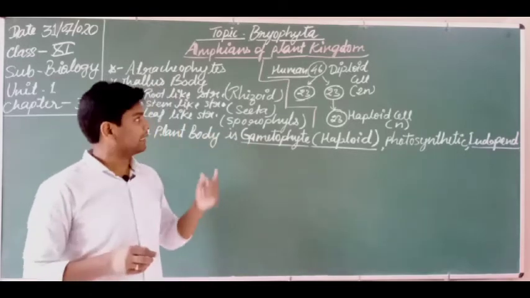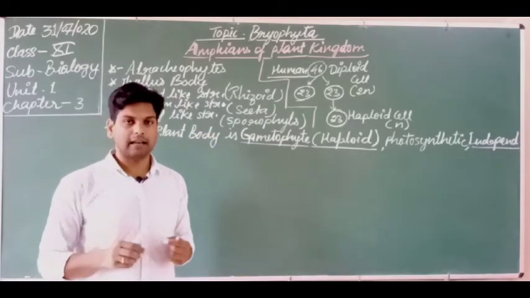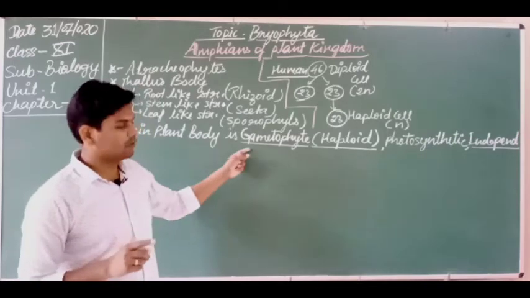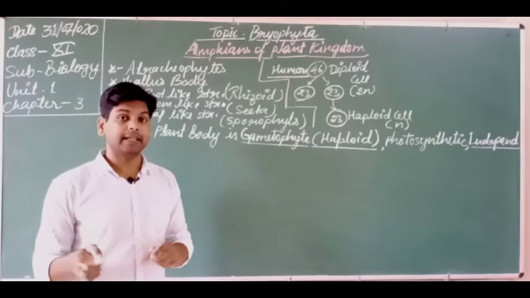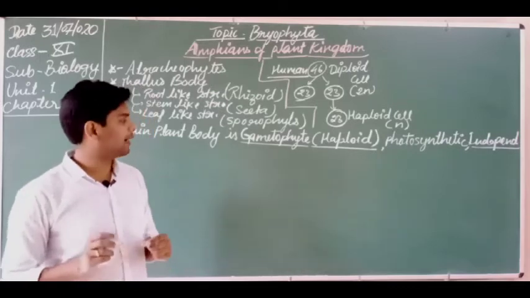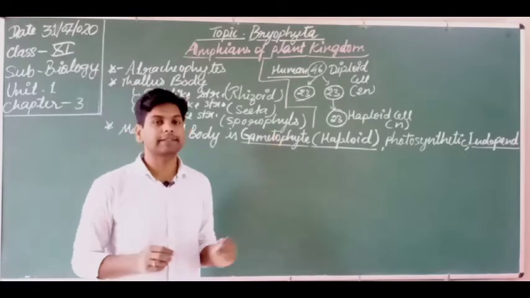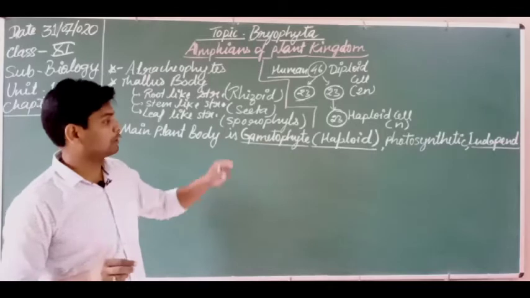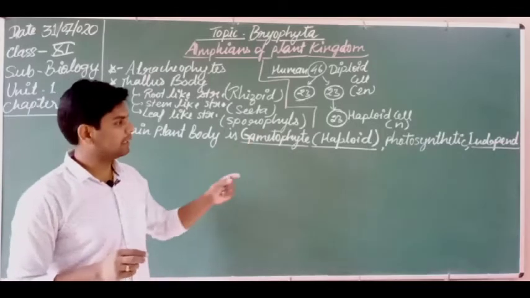Because in bryophytes, the first structure after spore germination is the gametophyte, so it is independent. It has chloroplasts, and in chloroplasts chlorophyll is found. That is why it performs photosynthesis and is photosynthetic in nature. So that is why it is independent.